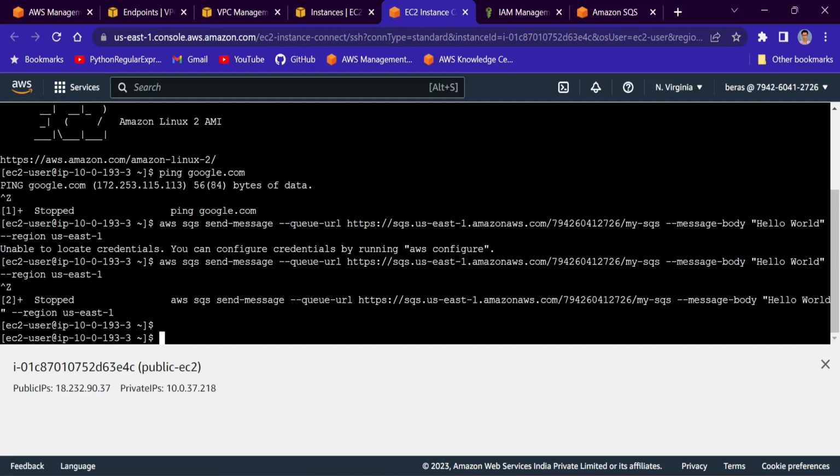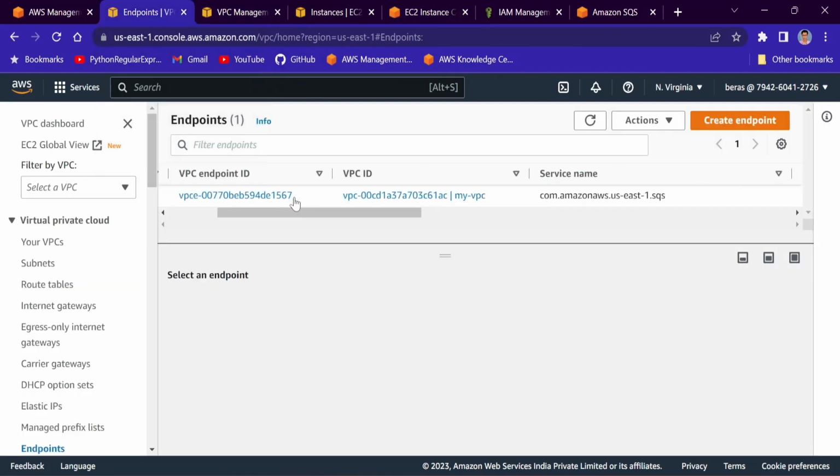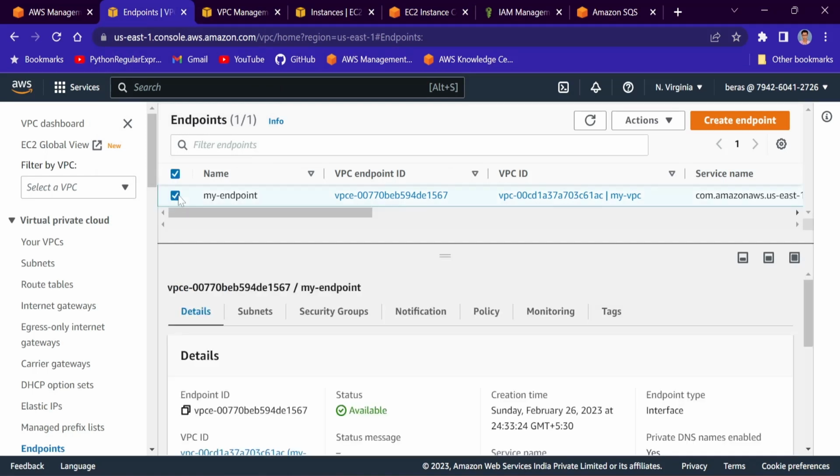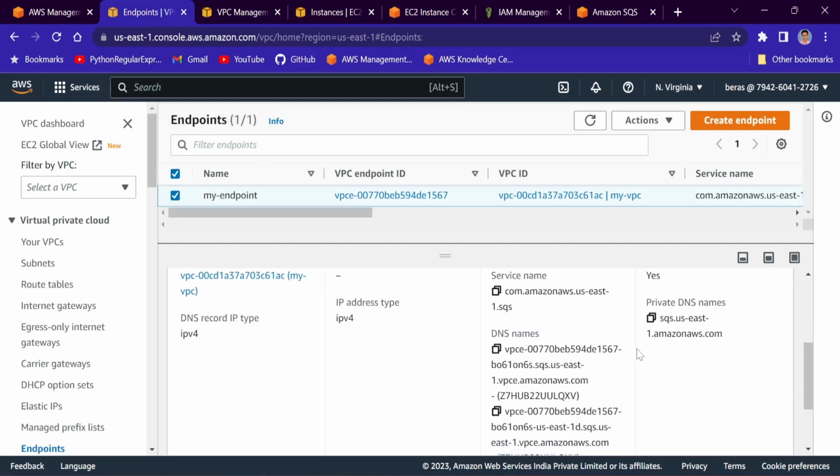So we just need to mention the endpoint URL for that interface endpoint. So I'll go to Endpoints. This is my endpoint. You see, this is the private DNS name. So the endpoint URL will be like https://, then the private DNS name.